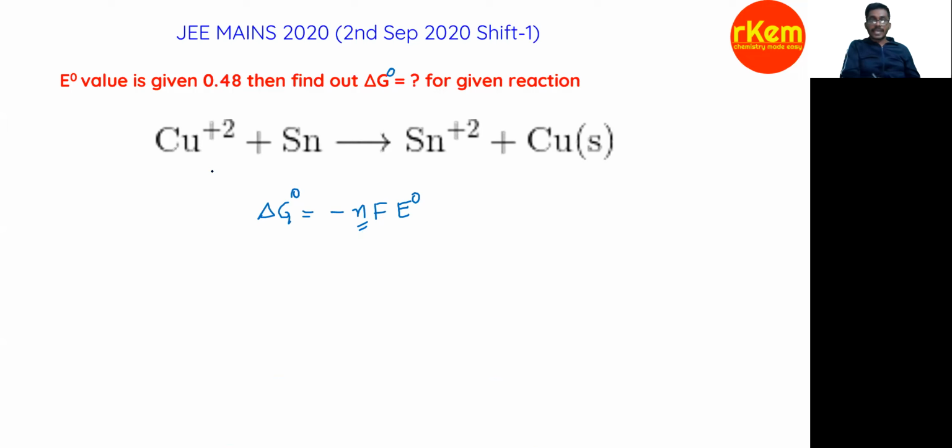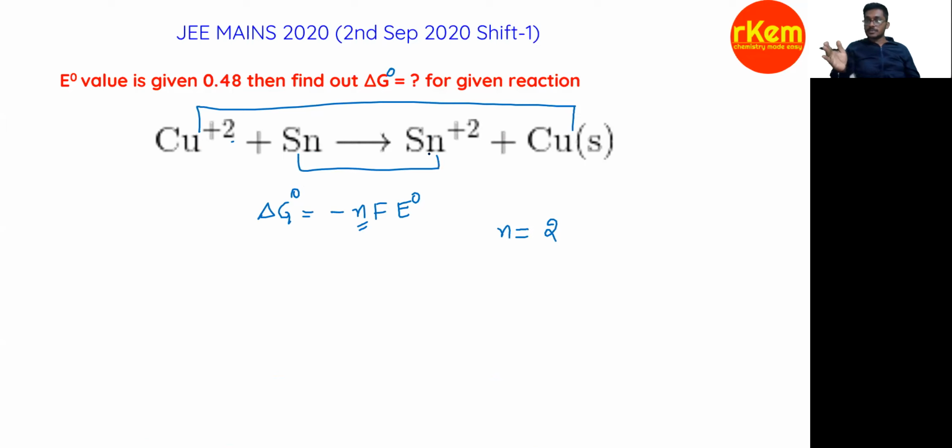So n is equal to 2, because you look at this, copper plus 2 undergoes reduction, 2 electrons, no? Tin is giving tin plus 2, loss of 2 electrons. Copper plus 2 gaining 2 electrons. Overall transfer of 2 electrons. So F is Faraday, so F is 96500. So E naught is given, 0.48.